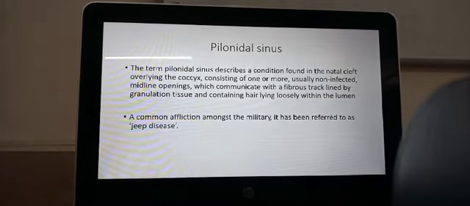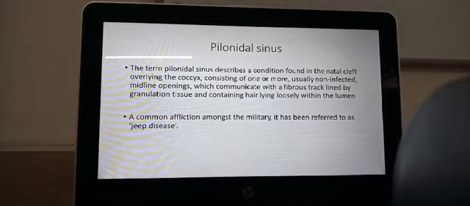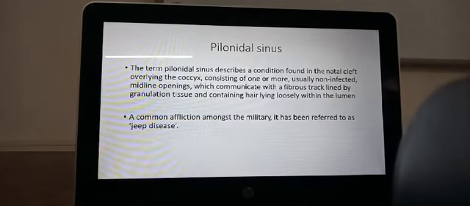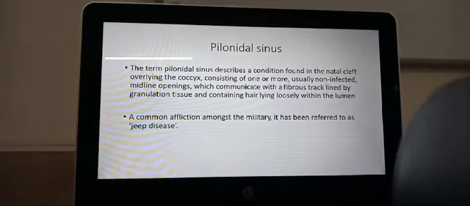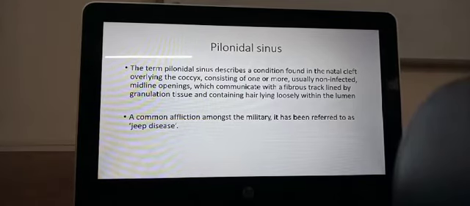Okay, now we'll deal with the pilonidal sinus. It describes a condition which is found in the natal cleft. The natal cleft is the cleft between the two buttocks, and it overlies the coccyx. Okay, and it consists of one or more, usually non-infected midline openings. They communicate with the fistulous tract, which is lined by granulation tissue containing hair loosely lying within the lumen. This hair does not grow from within. This hair is hair that has fallen into the sinus.